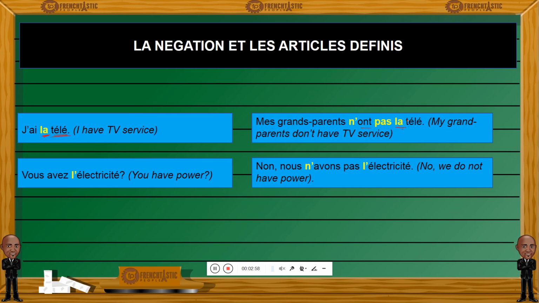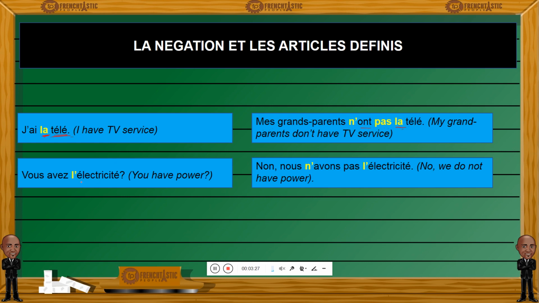But in this case, we are still sticking to a definite article, and there is a reason for that. Remember, we said that we were dealing here with a service, TV service. And so when you have a negation involving a service, you will keep the noun that represents that service with a definite article. So la télé in this case will also be la télé when the sentence is negative.